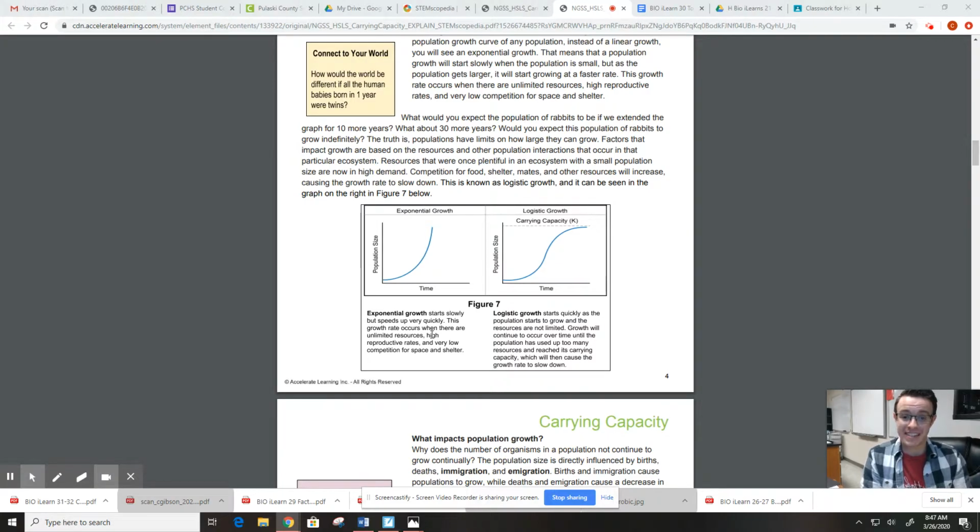Now, once a population has hit its limit in an ecosystem, so the maximum number of organisms that an ecosystem can sustain, that graph will level off into what's the S-shaped curve, and that is logistic growth. And where that graph levels off, that dotted line there, is called the carrying capacity. That is the capacity or the limit at which an ecosystem can carry that species. If a population of a species exceeds its carrying capacity, usually that population will crash. It has overexceeded its resources or space, or it's out competing within the same species, and that will cause the death rate of that species to increase drastically.